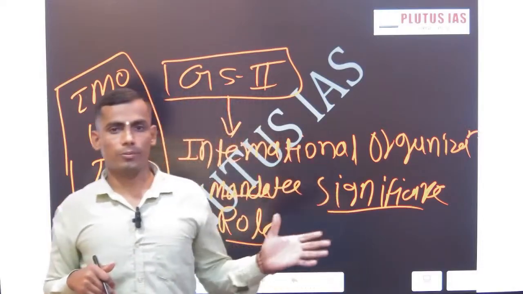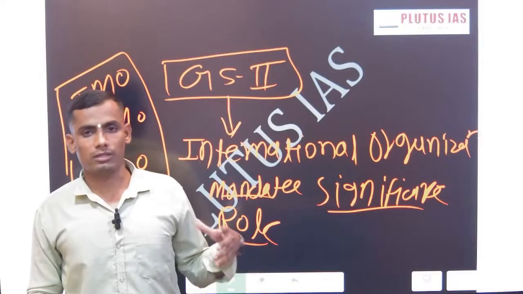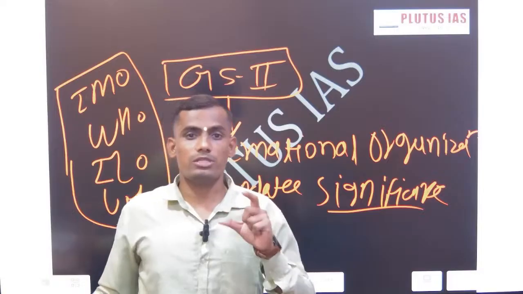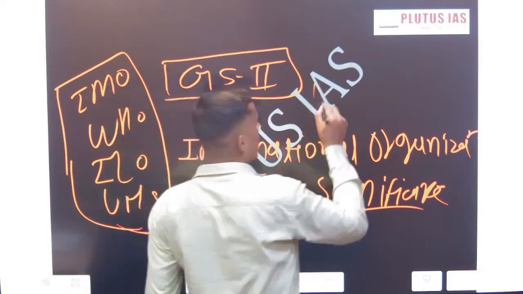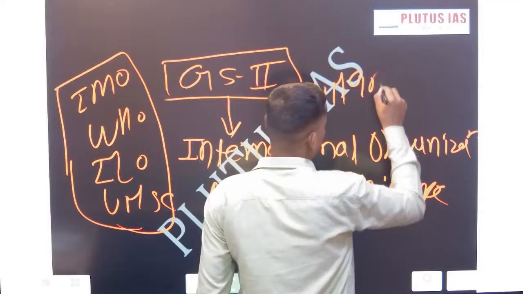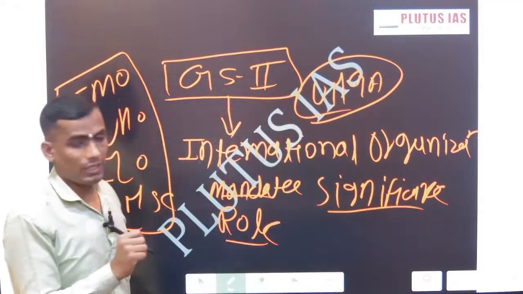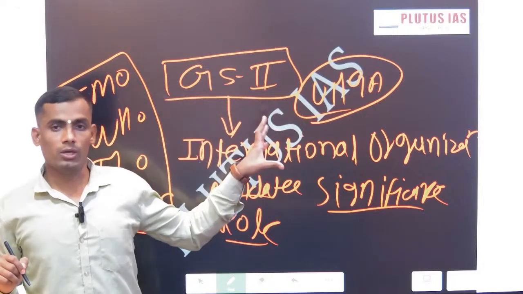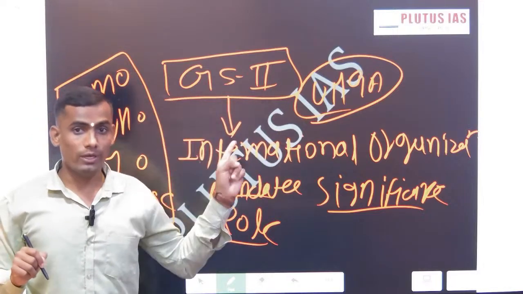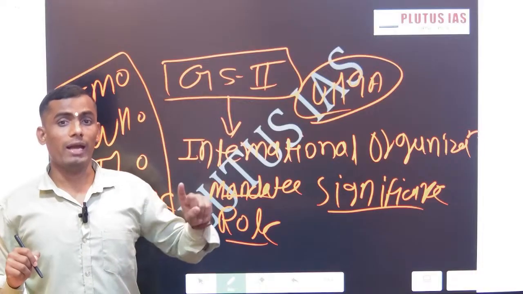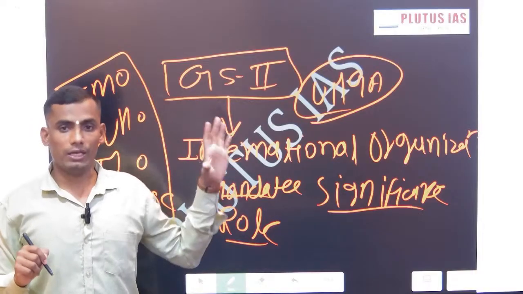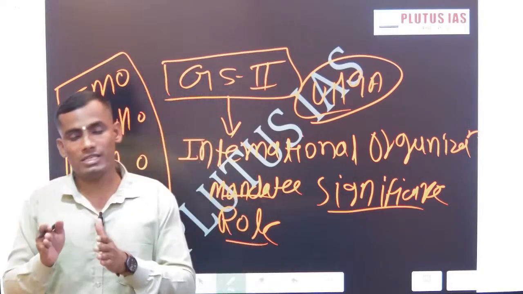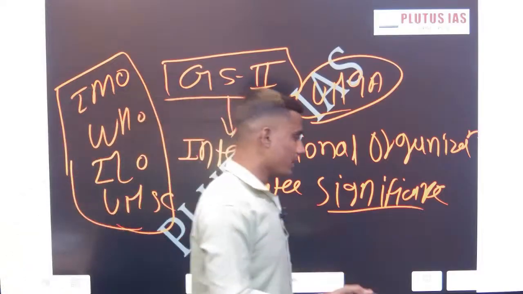Why have I chosen this topic? Because it is the month of September, and from the 21st to the 28th there will be the annual session of UNGA. Now, what is UNGA? I am going to discuss that, but overall UNGA is one part of the UN system. We have to study the UN, the various organs of the UN, and the various treaties of the UN. The UN is specifically mentioned in the optional syllabus and also in our UPSC GS2 syllabus. So let's start. Come along with me.